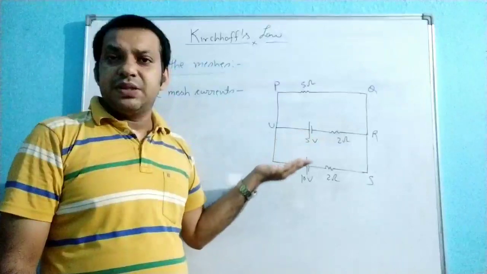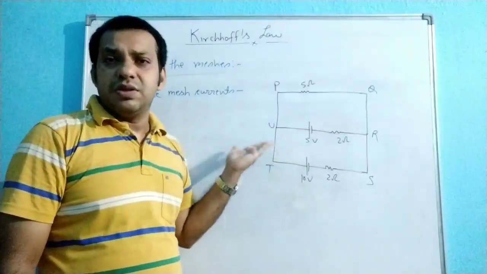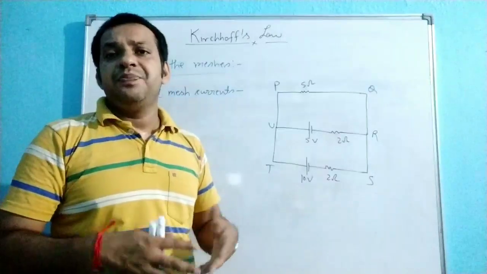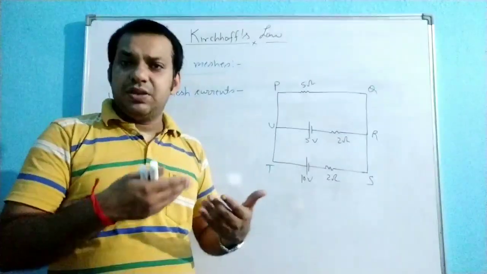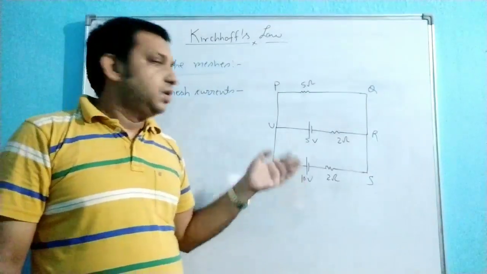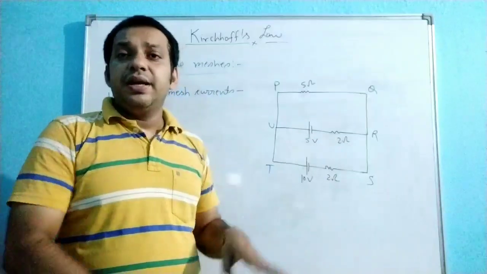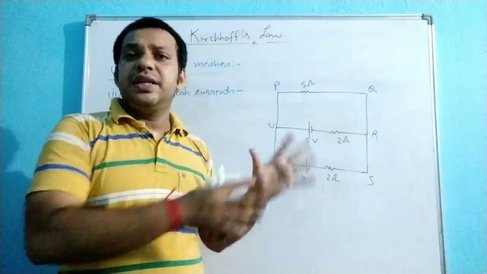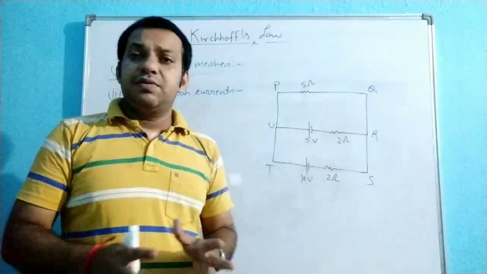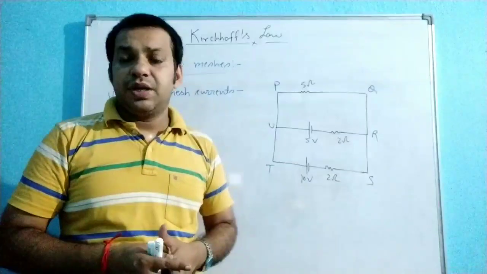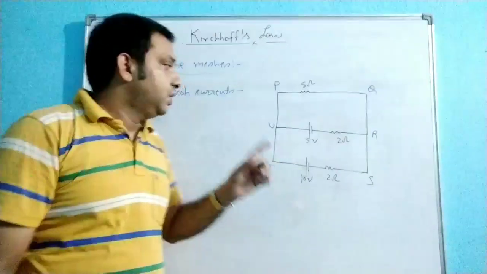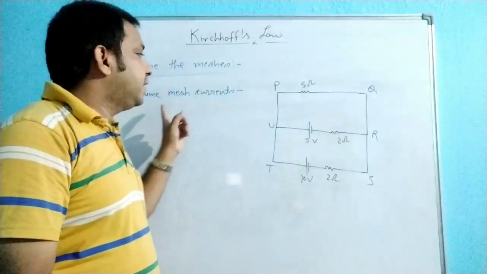The only complexity in this methodology is that you will get more equations to solve. But you are already very familiar with solving different equations. Whether you have 2 equations or 3 equations, you can easily solve them. This method is very unique, and for any combination of cells and any kind of circuitry, this method is applicable. In other words, this method is a general method. So no need to worry. The second step we have to follow is to assume the mesh current.